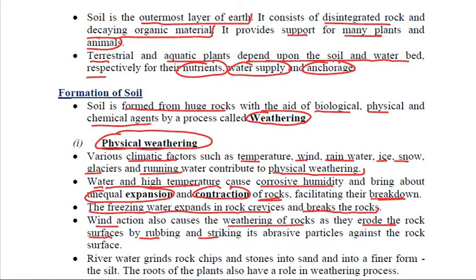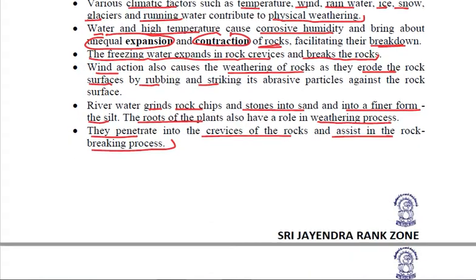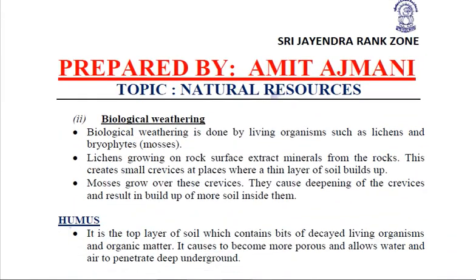Clear? The river water, the flowing water, the running water, also grinds the rock chips and stones into sand and into a finer form, the silt. The roots of the plants also play a major role in the weathering process. How? They penetrate into the crevices of the rocks and assist in the rock breaking process. So all these are under physical weathering, which actually help in the formation of soil. Another is biological weathering, which is done by living organisms such as lichens and bryophytes, the mosses.